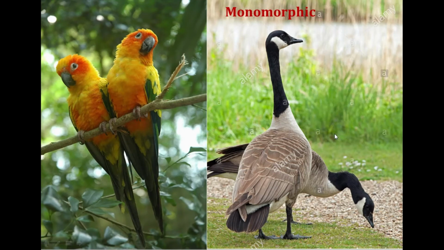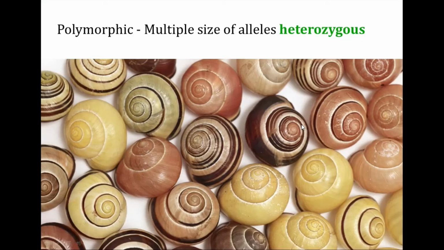Based on that, among species you can find monomorphic, that is the species are very similar. You can't even identify male and female separately. And then we have the heterozygous, which we call polymorphic. So you can see in the same snail group the shell is different, that is polymorphic.